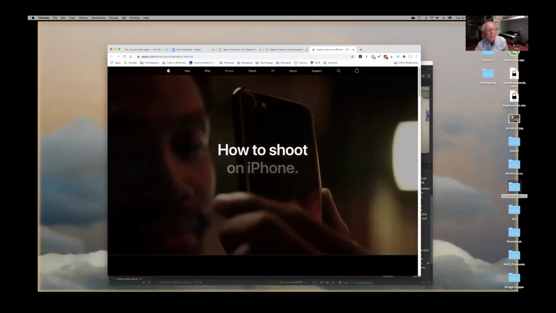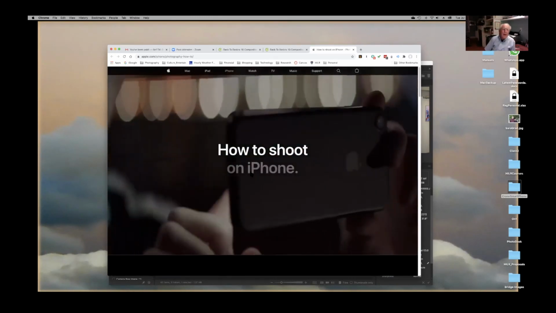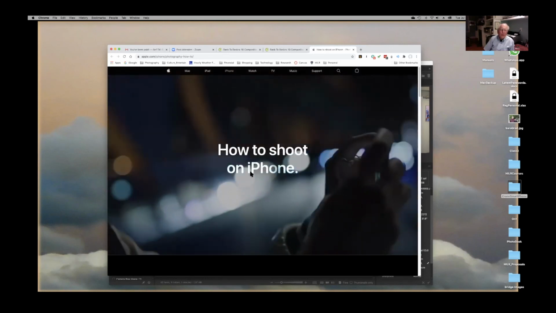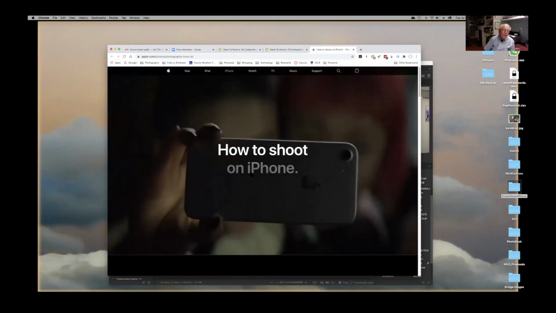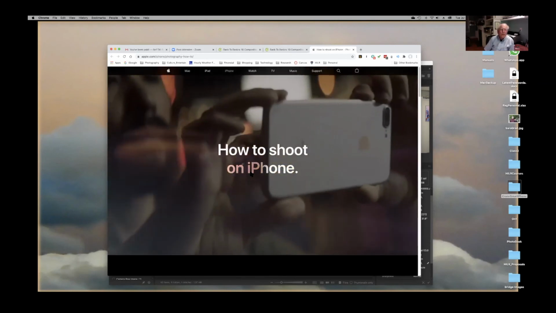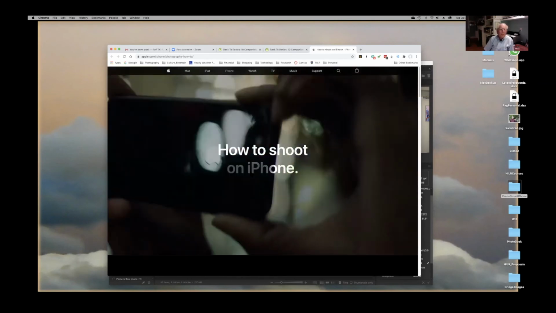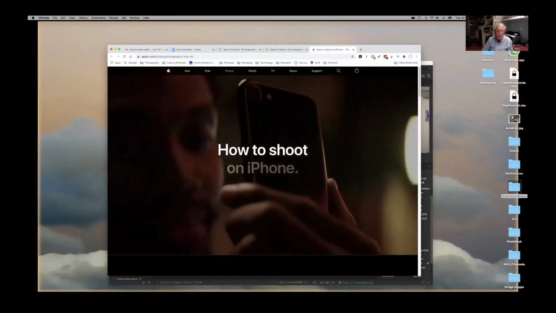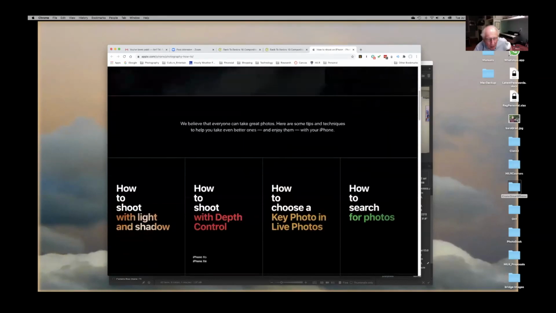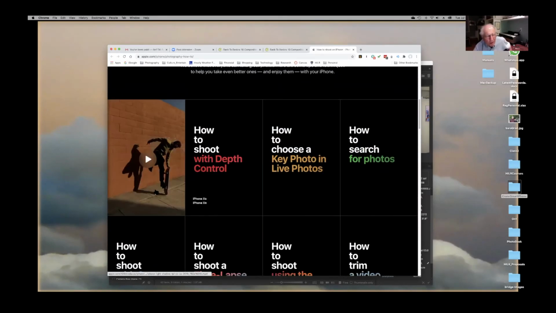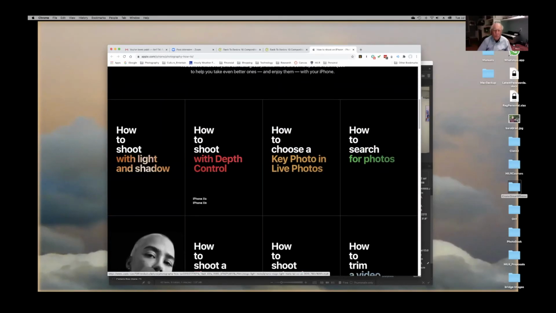It's an Apple video, and the URL is apple.com. Put in apple.com photography. You can see that URL, apple.com/iPhone photography. And what they've done is come up with all these different examples of how to use your camera.